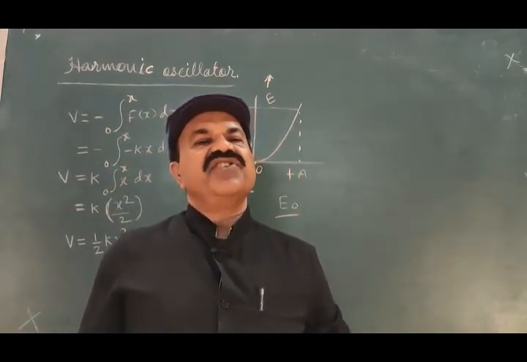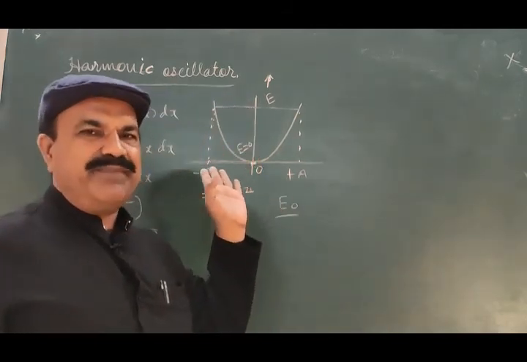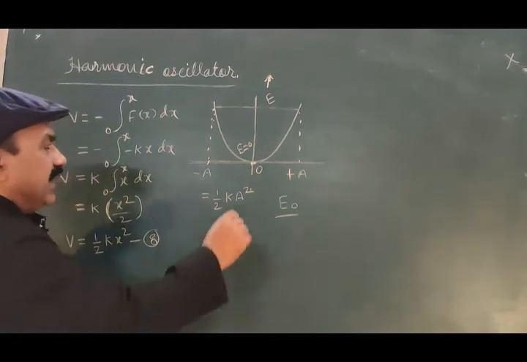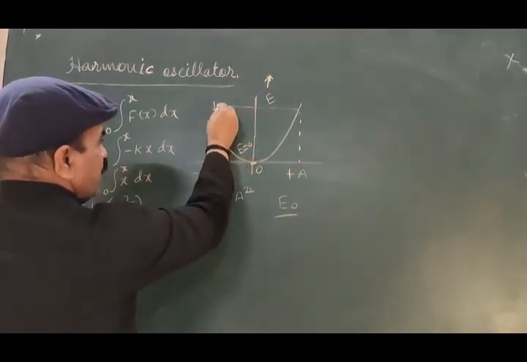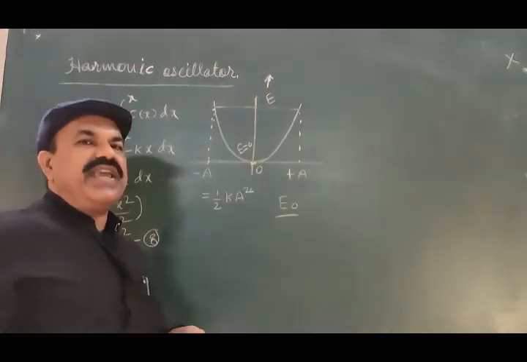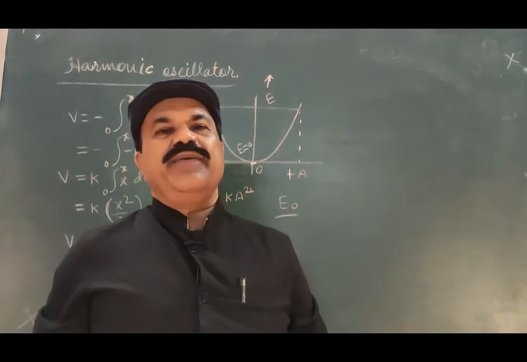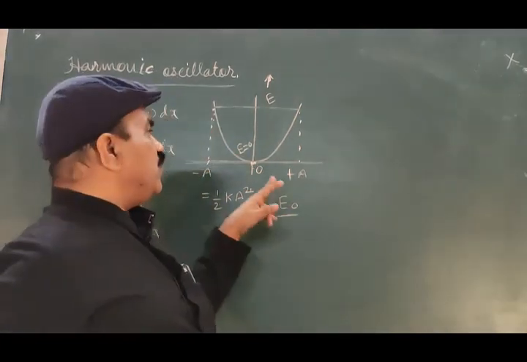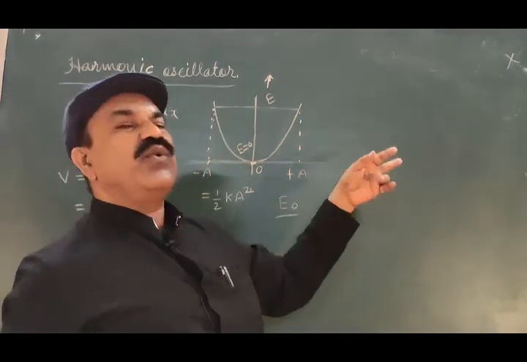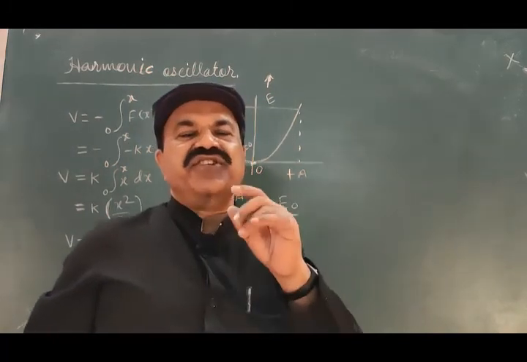The third modification anticipated by quantum mechanics is this. Classically the particle is restricted to move between minus A and plus A in the potential well. It is not allowed to go beyond minus A or beyond plus A. According to quantum mechanics, this is not true.